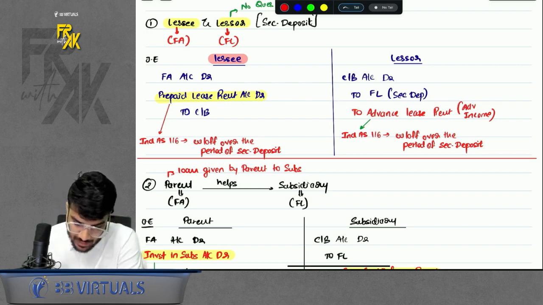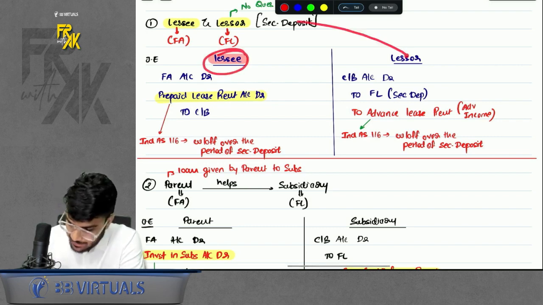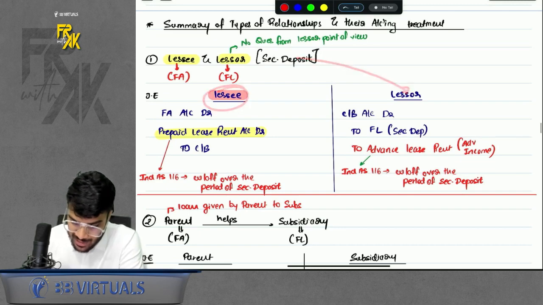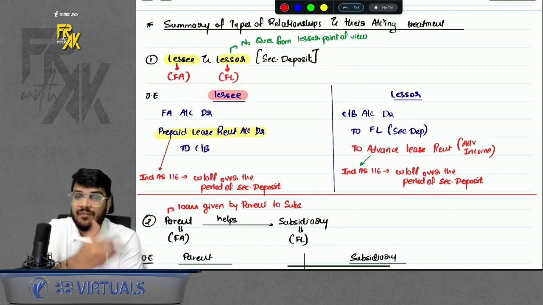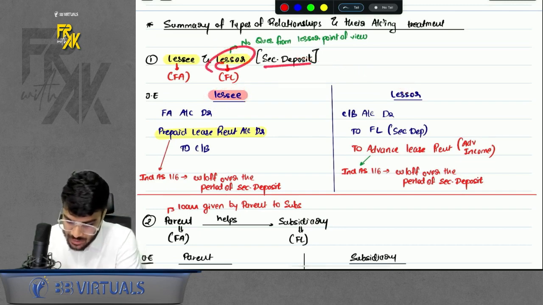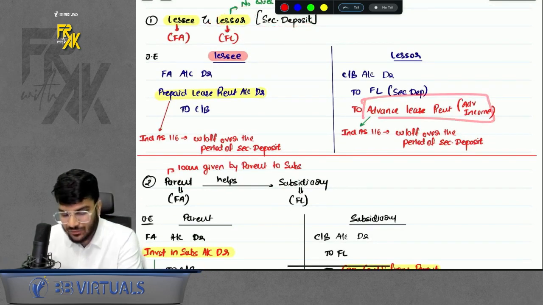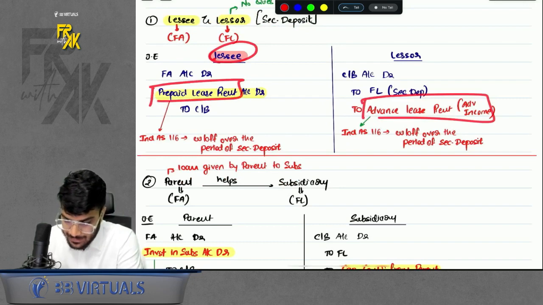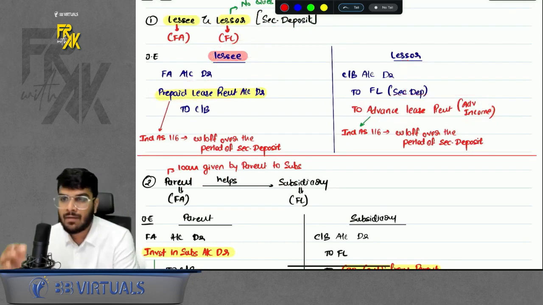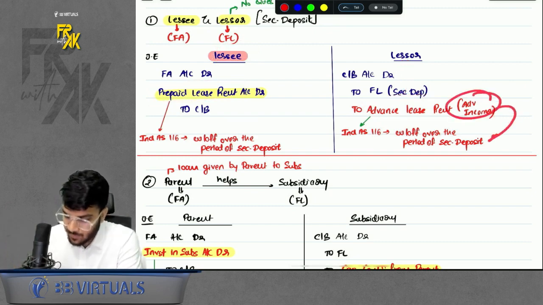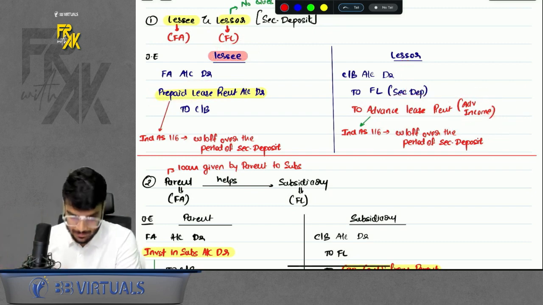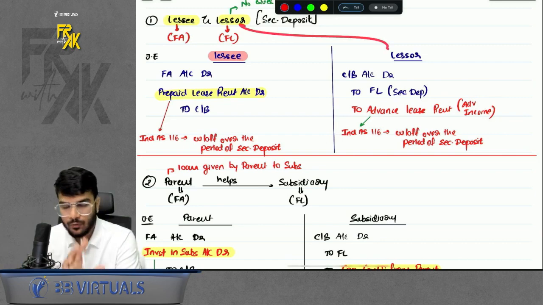Acha. We discussed from lessee's point of view. But what about lessor? Generally the question is not asked from lessor's point of view. But by chance if it comes, for lessor the deposit was a financial liability. So the difference will come on the credit side. If the lessee was treating the difference as prepaid lease rent, lessor will treat it as advance lease income, and such advance income will be written off through P&L over the period of 5 years. Simple. But there is no question from lessor's point of view, to be honest.